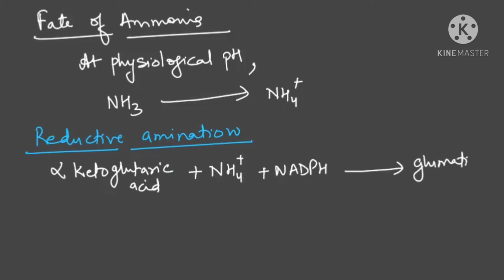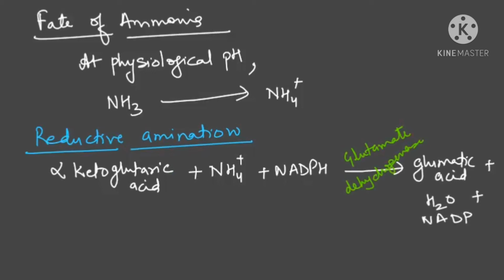So this is the first amino acid which is made by the plants, with the help of an enzyme known as glutamate dehydrogenase. The enzyme name is glutamate dehydrogenase. So glutamic acid is formed, water is also released, and NADP is also regenerated back.